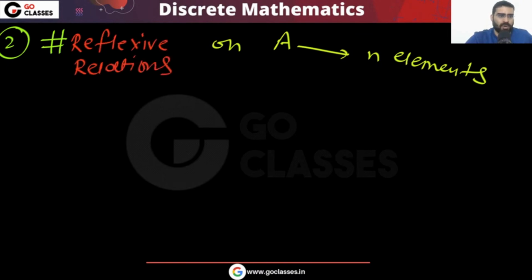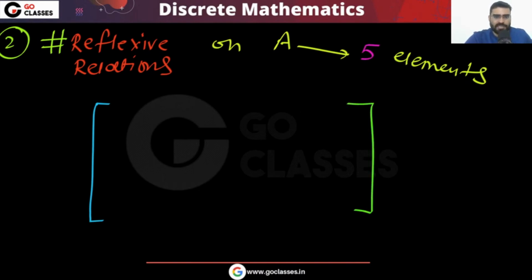I want to count the number of reflexive relations. So if you want to count the number of reflexive relations, how many reflexive relations are there? Again, this is a nice way. For example, let's first calculate on 5 elements. You can see that this is a very easy way.